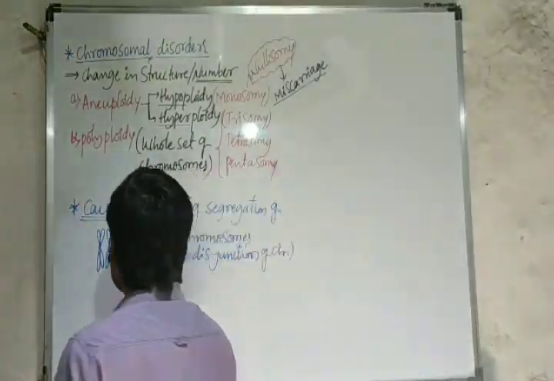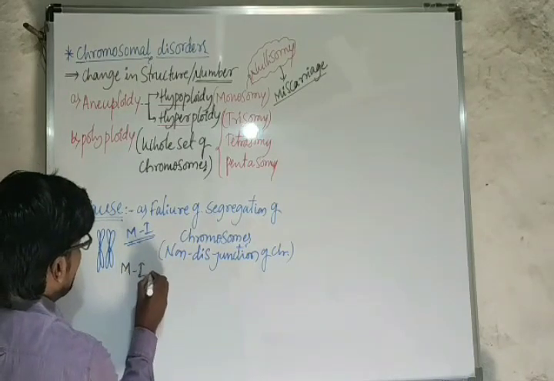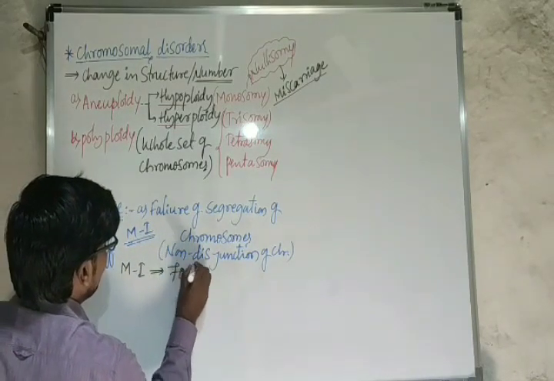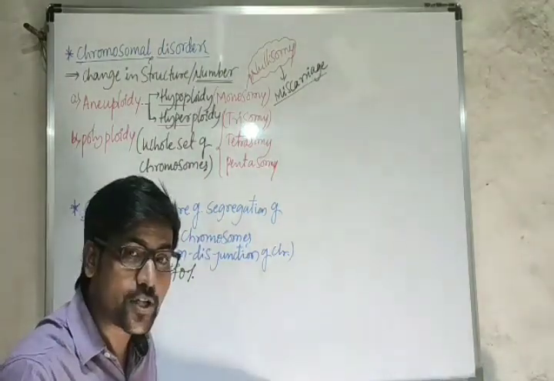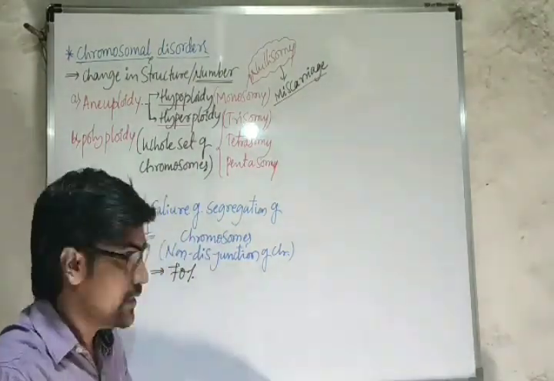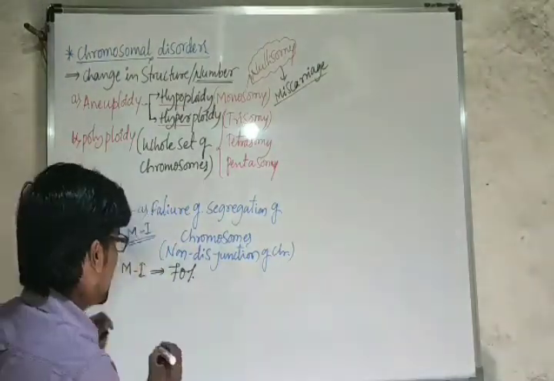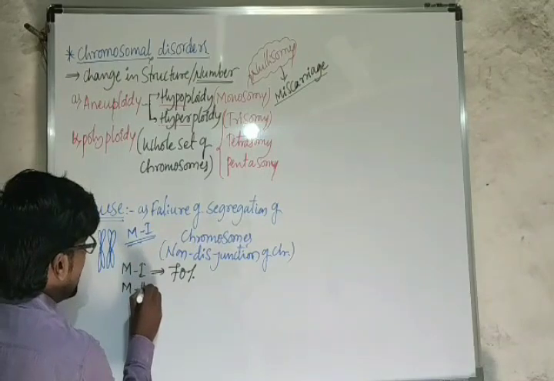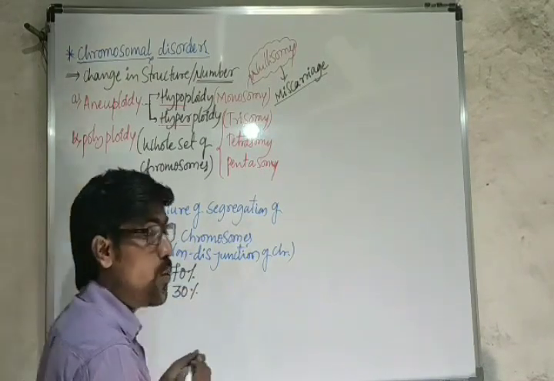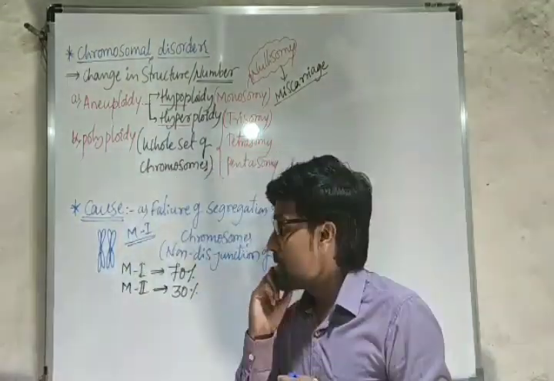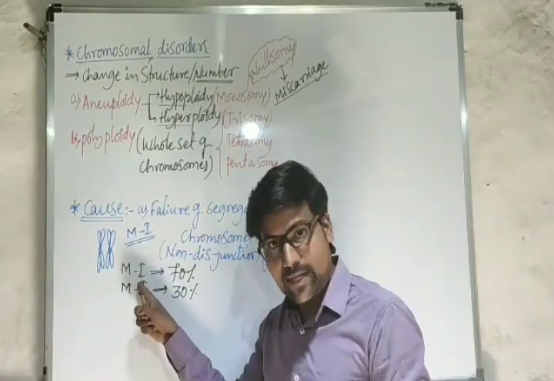So in that sense, if we consider meiosis 1, at that time there is a 70% chance of non-disjunction of chromosome or chromatid. It is 70% majorly occurring at the meiosis 1 stage, and in meiosis 2 it may be about 30%. So what does it indicate? Chromosome pair separation occurs in meiosis 1, right?